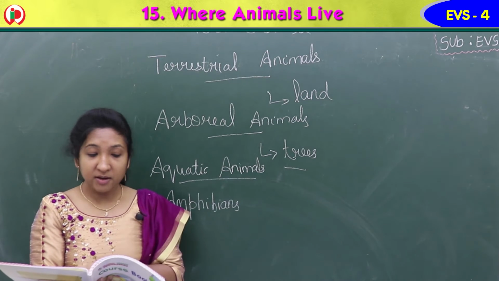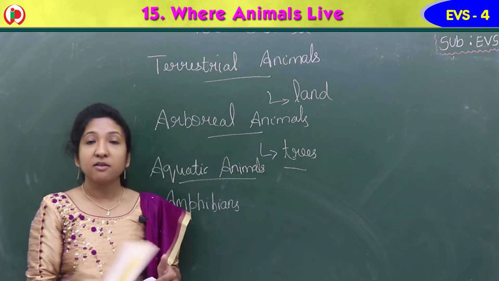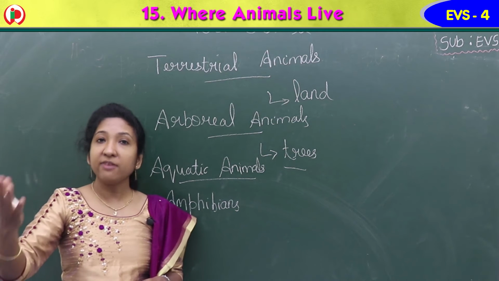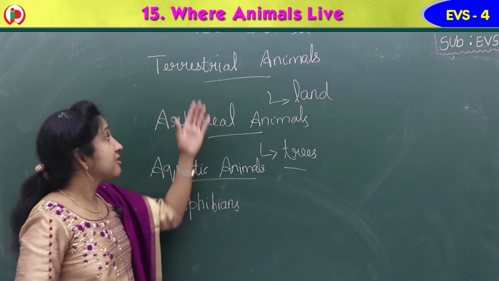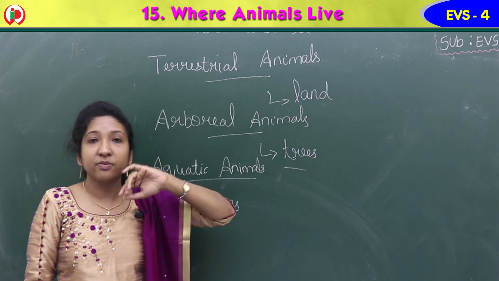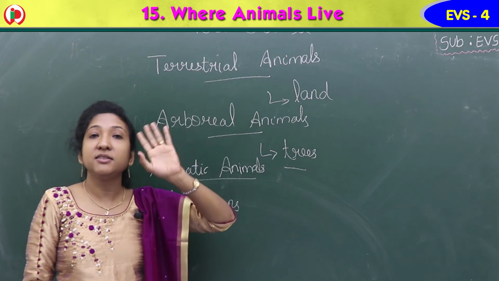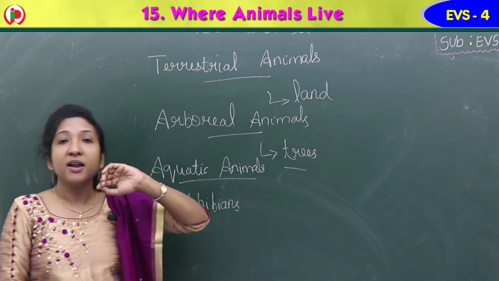So we learned about terrestrial animals, animals that live on land. According to where the animals live, we can classify them into different types. First we learned about terrestrial animals. These are the animals that live on land: elephant, lion, tiger, all these kinds of animals live on land.